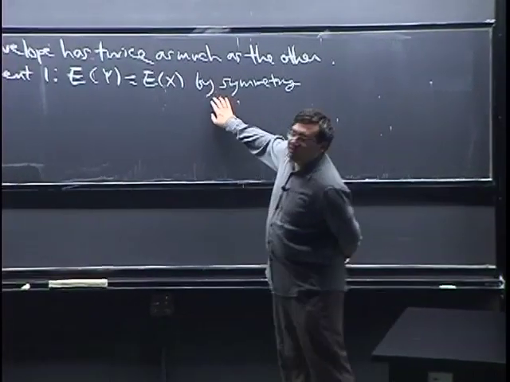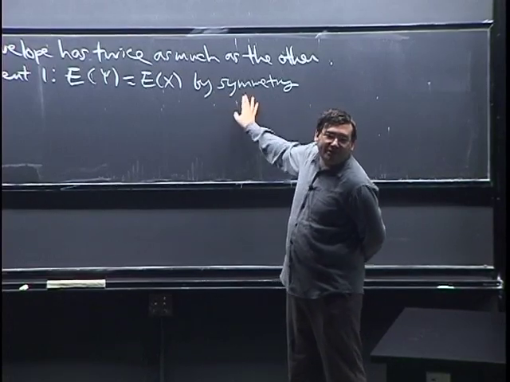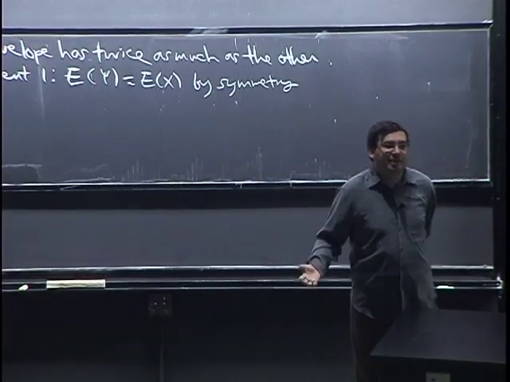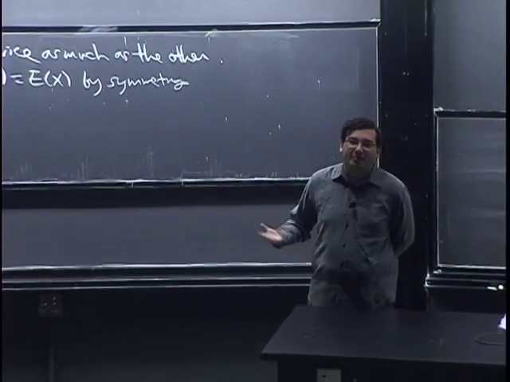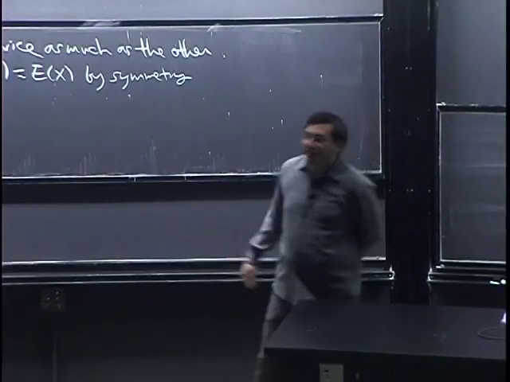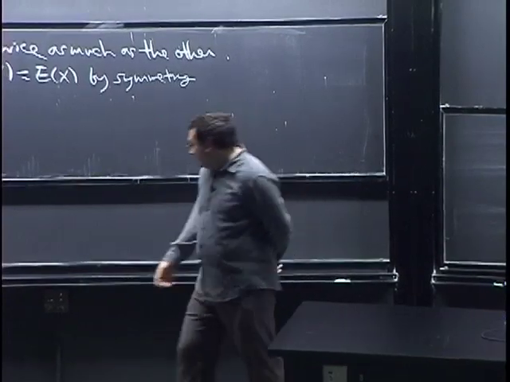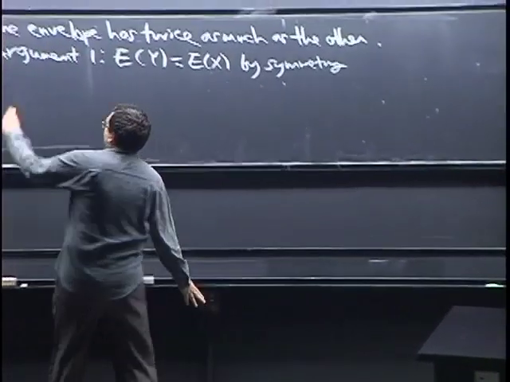So it's kind of hard to argue against symmetry here, right? There is no asymmetry in the statement of the problem, so if somehow the envelope on the left were better, where would that have come from? That doesn't make sense. Okay, so that's a pretty strong argument. But let's look at argument 2, which also seems pretty strong.